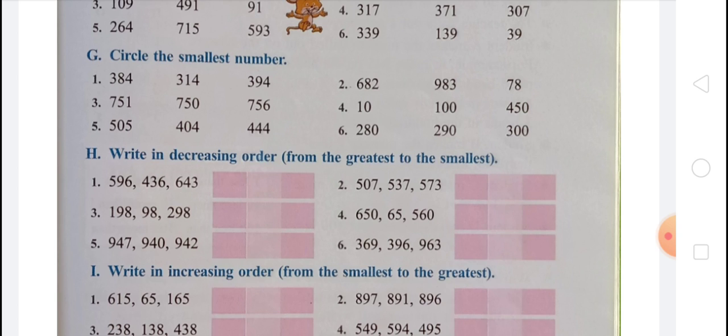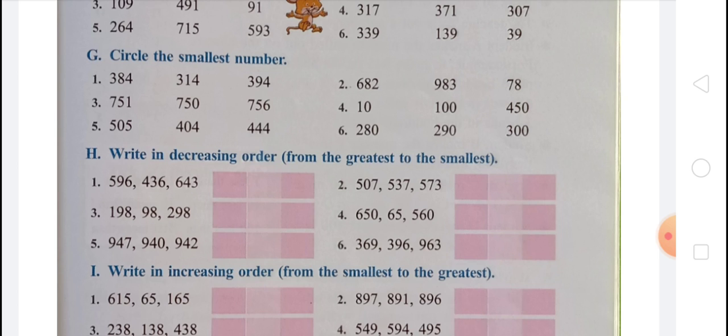So in first, there will be 643, and after that 596, and after that 436, the smallest. Greatest to the smallest. That means you have to write greatest number, then you have to write smaller. In second, there will be 573, and after that 537, and after that 507. In third, 298, and after that 198, and after that 98.